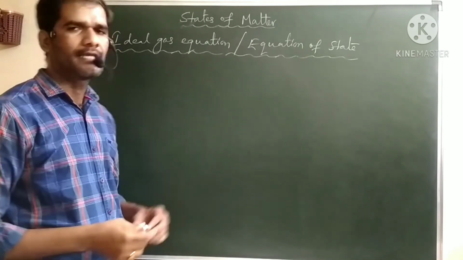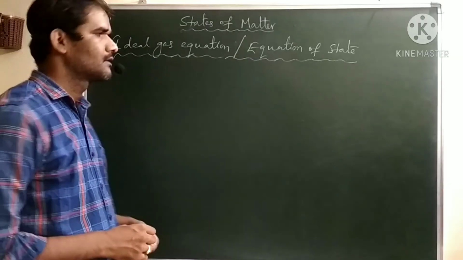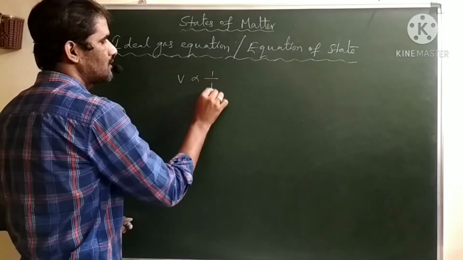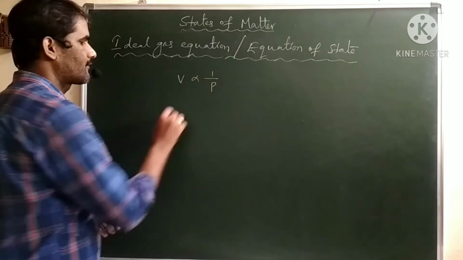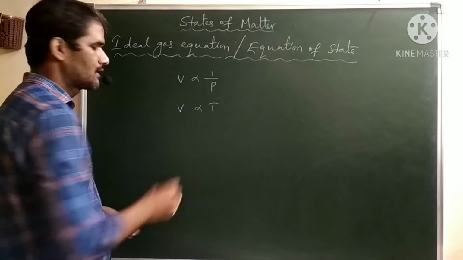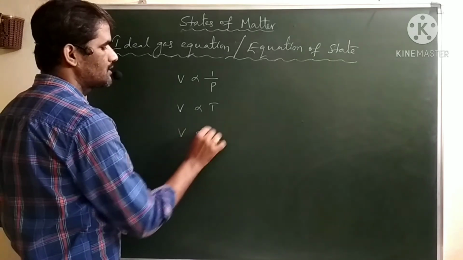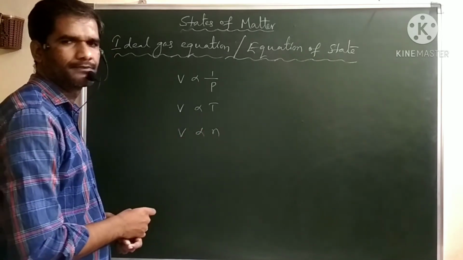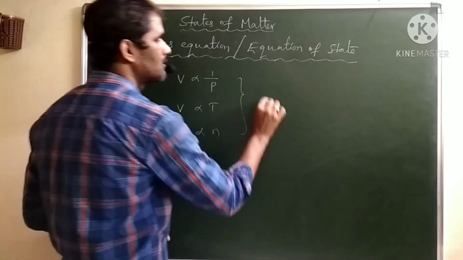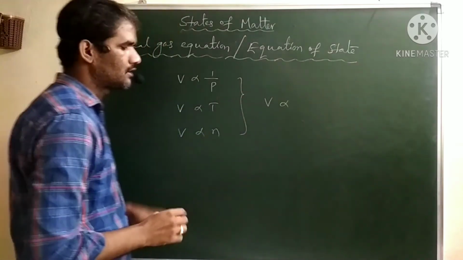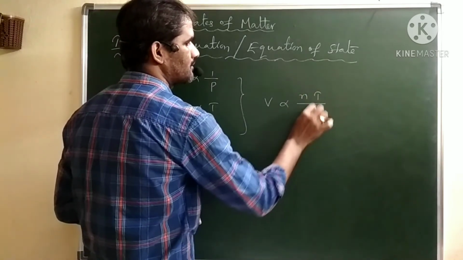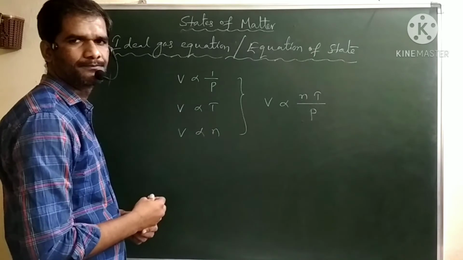From Boyle's law, volume is inversely proportional to pressure. From Charles' law, volume is directly proportional to temperature, and from Avogadro's law, volume is directly proportional to number of moles. If you combine these three laws, volume is directly proportional to number of moles and temperature, and inversely proportional to pressure.